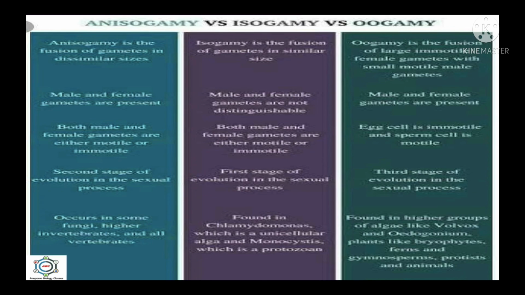Anisogamy is the second stage of evolution in the sexual process. Isogamy is the first stage of evolution in the sexual process. And oogamy is the third stage of evolution in the sexual process. Anisogamy occurs in some fungi and some animals. Isogamy is found in Chlamydomonas, which is a unicellular alga, and Monocystis, which is a protozoan. Oogamy is found in higher groups of algae like Volvox and Oedogonium, plants like bryophytes, ferns and gymnosperms, and in animals. So these are the differences between anisogamy, isogamy and oogamy.